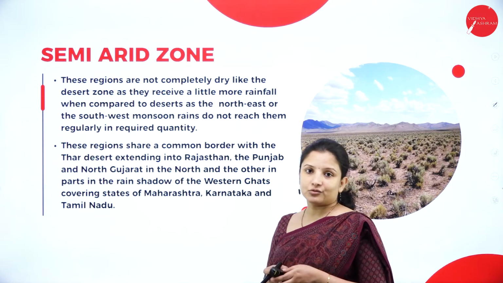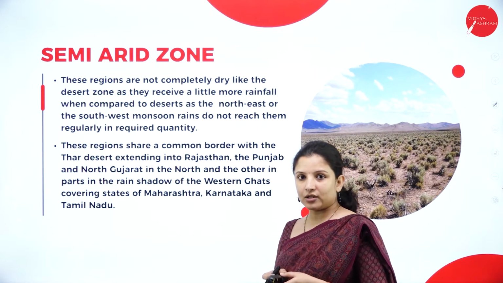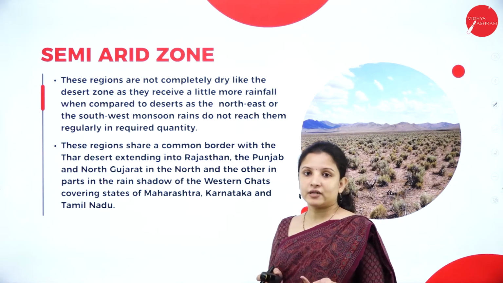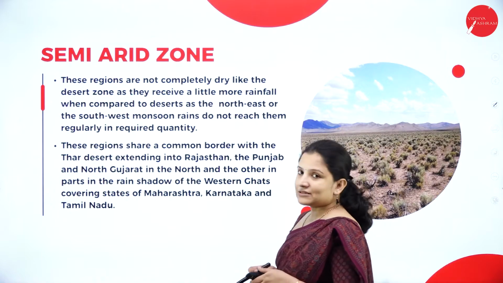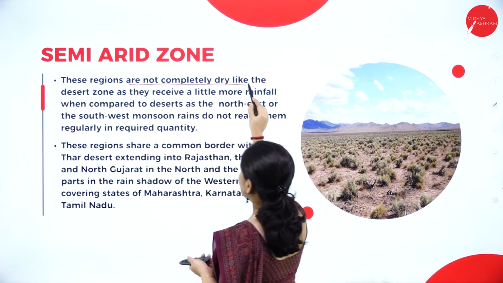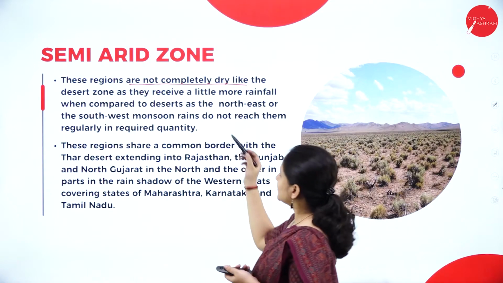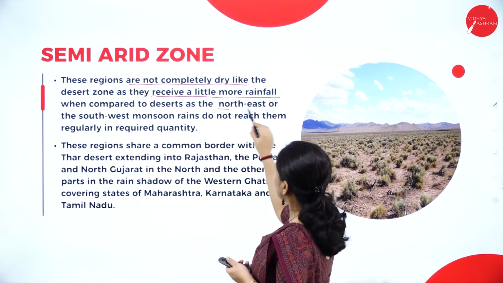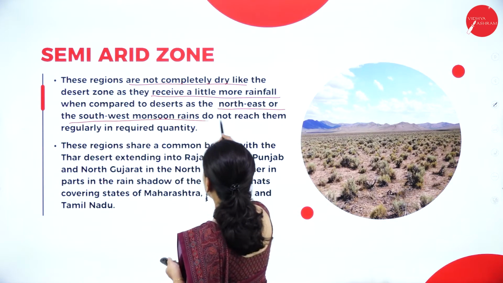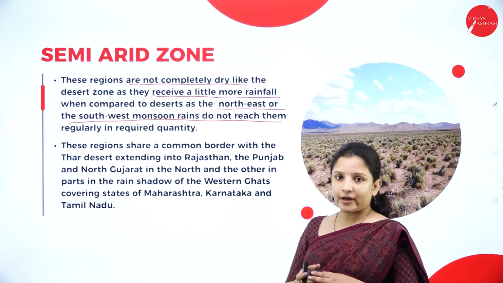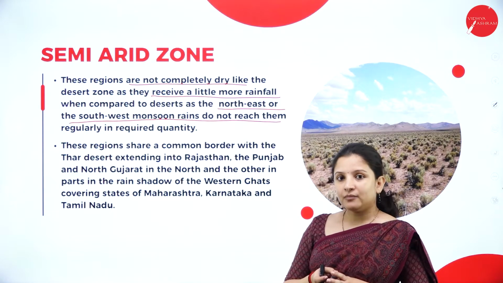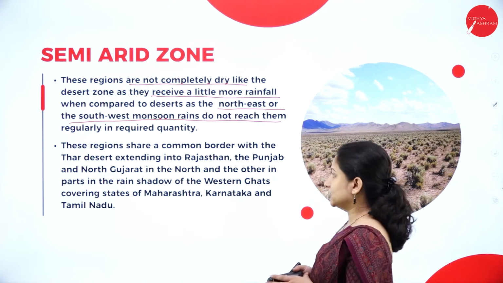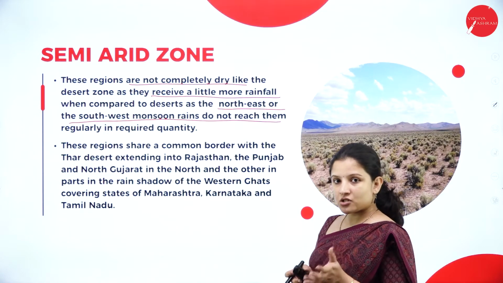Next is the semi-arid zone. The semi-arid zone is almost like the desert, but it is a bit better than the desert because it receives a bit more rainfall. So these regions are not completely dry like the desert zone, because the northeast or the southeast monsoon rains do not reach them regularly in the required quantity. Very rarely they reach them, and if they do, the rainfall is good, not that good, but better when compared to the desert. So these regions actually share a common border.